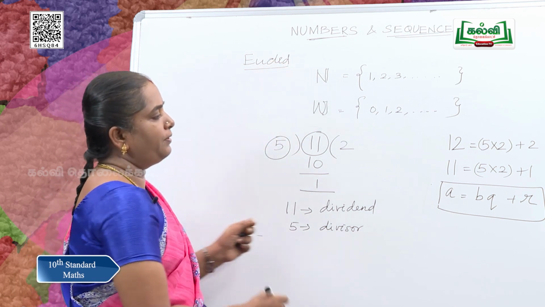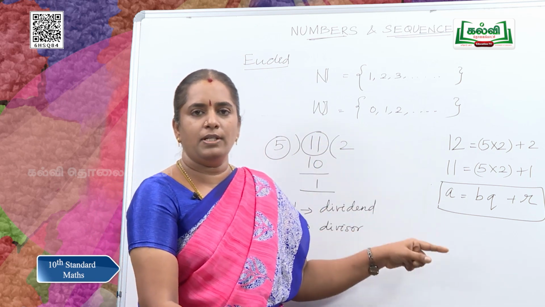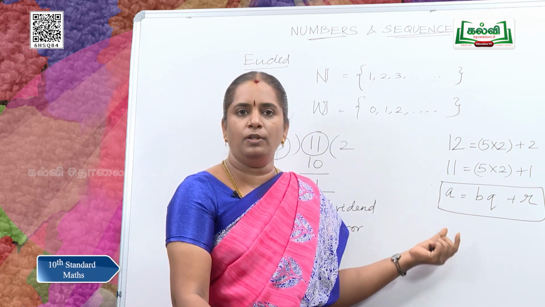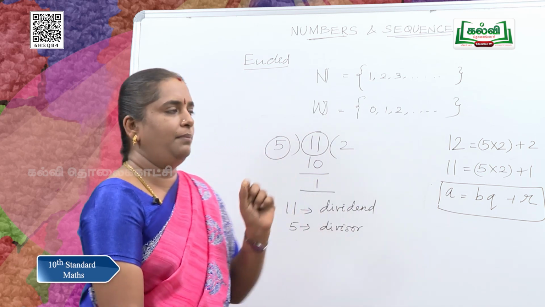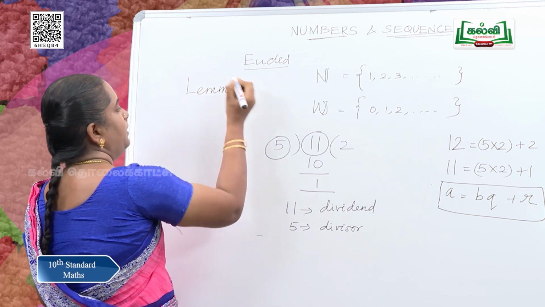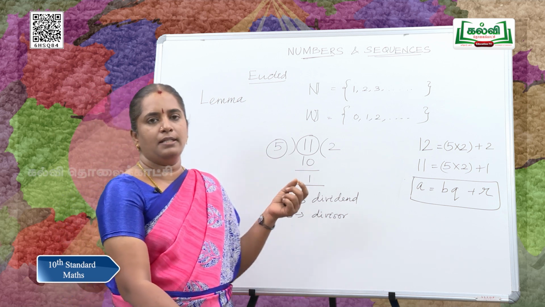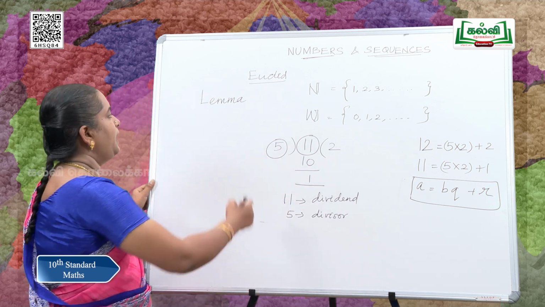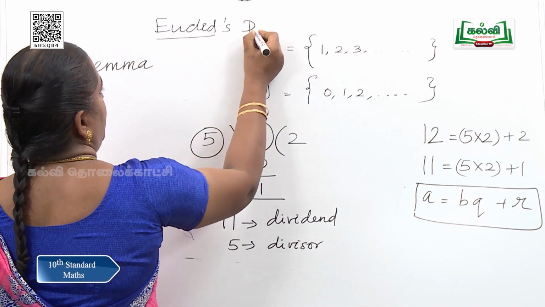Euclid is a person who has given this statement, and it is named Euclid's division lemma because it uses division. What do you mean by lemma? Lemma is a new word for us. Here, a lemma is a statement or auxiliary theorem which is used to prove another important theorem, or you can say a small theorem. As this deals with division, it is called Euclid's division lemma.